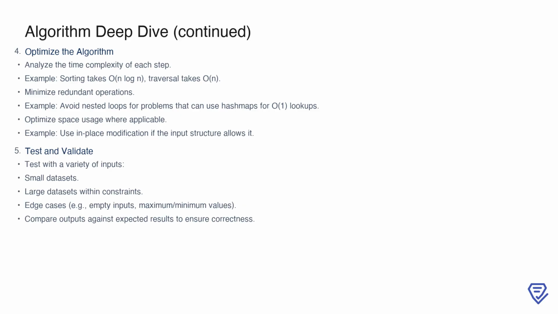Once the algorithm is optimized, it's essential to test and validate it thoroughly. Use a variety of inputs, including small and large datasets, as well as edge cases like empty inputs or extreme values. Comparing the outputs against expected results ensures the algorithm's correctness and robustness.